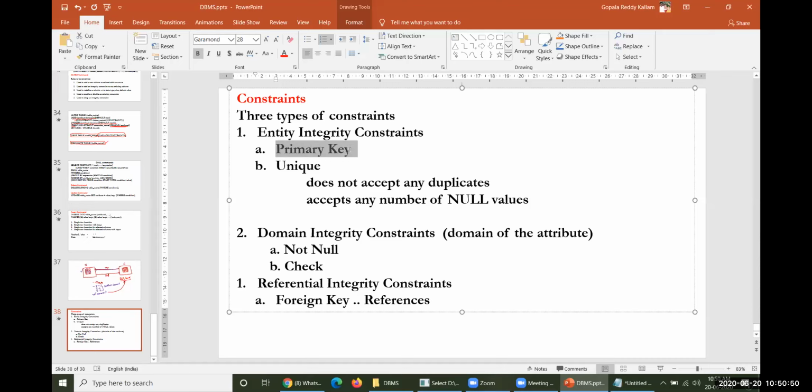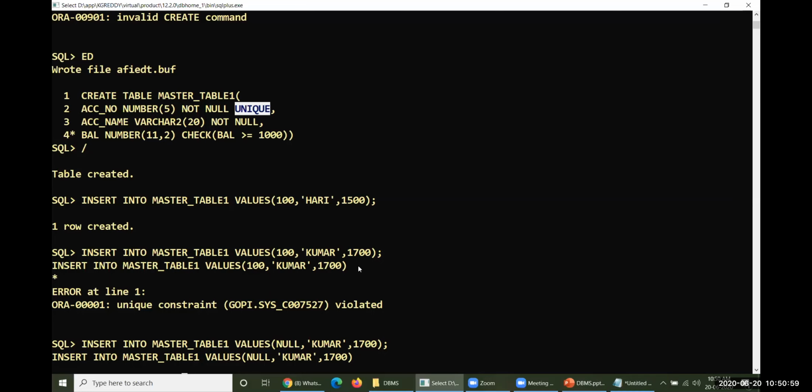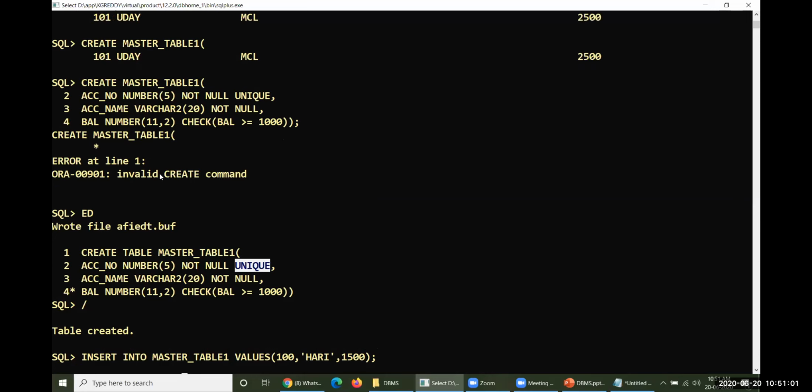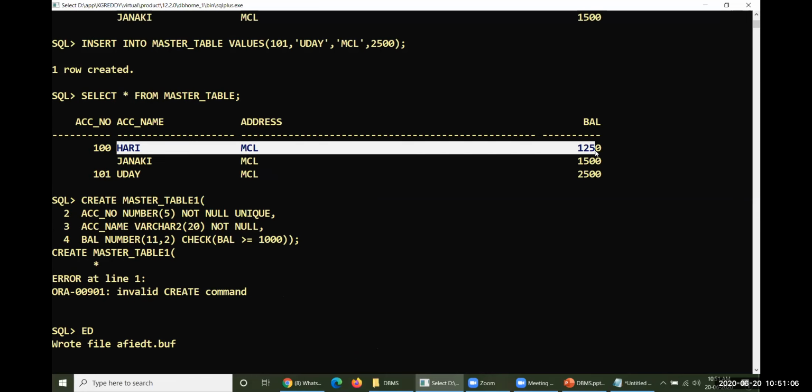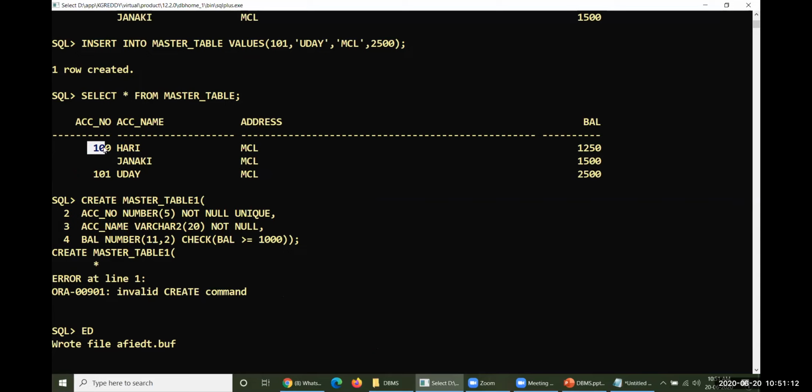Right from the beginning of the discussion on entity integrity constraints, I have given one clear piece of information to you: if you are not supposed to enter some data in account number, then this data doesn't make any sense. This is the statement I am continuously giving. So if we want to make this particular column very important for our table, then such a column will be considered a primary key. It must have some value.